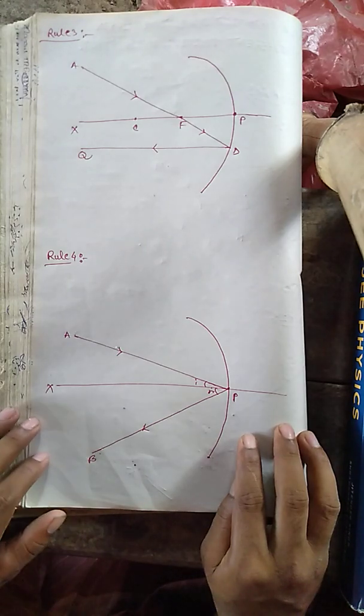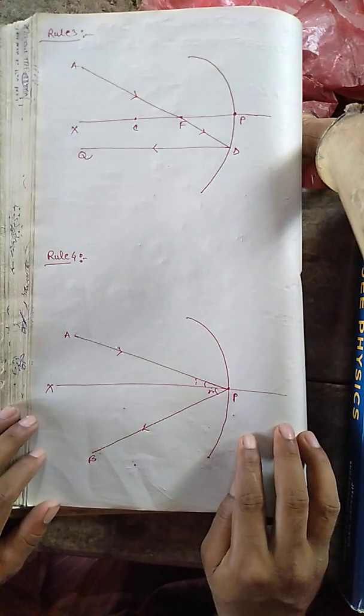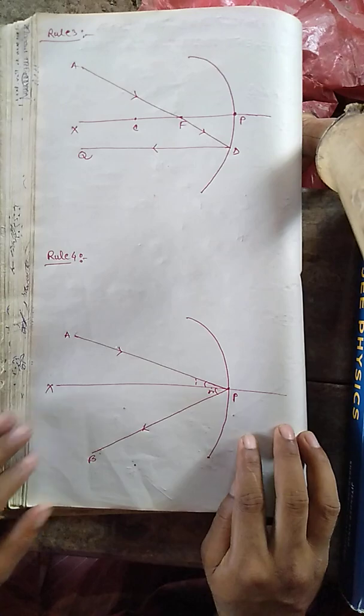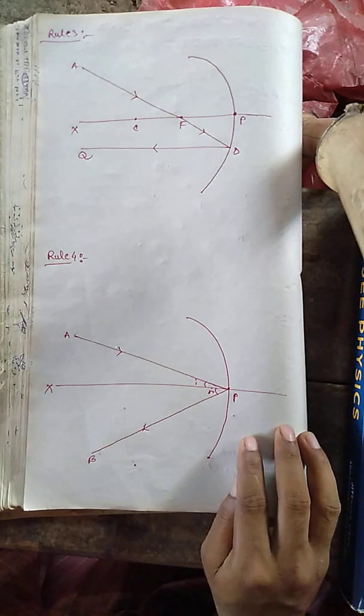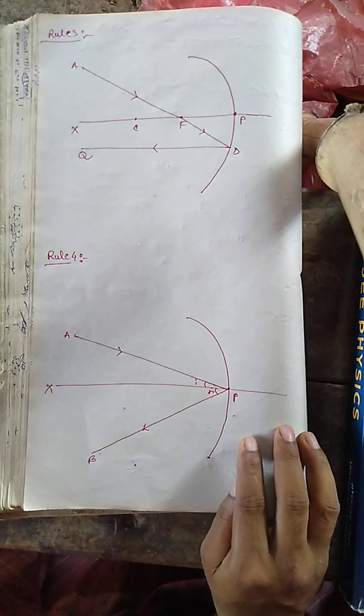Based on these 4 rules, we are going to discuss our next topic, which is image formation by concave mirror in different positions of the object. For this topic, these 4 rules are very important, so we discussed these 4 rules once again today.